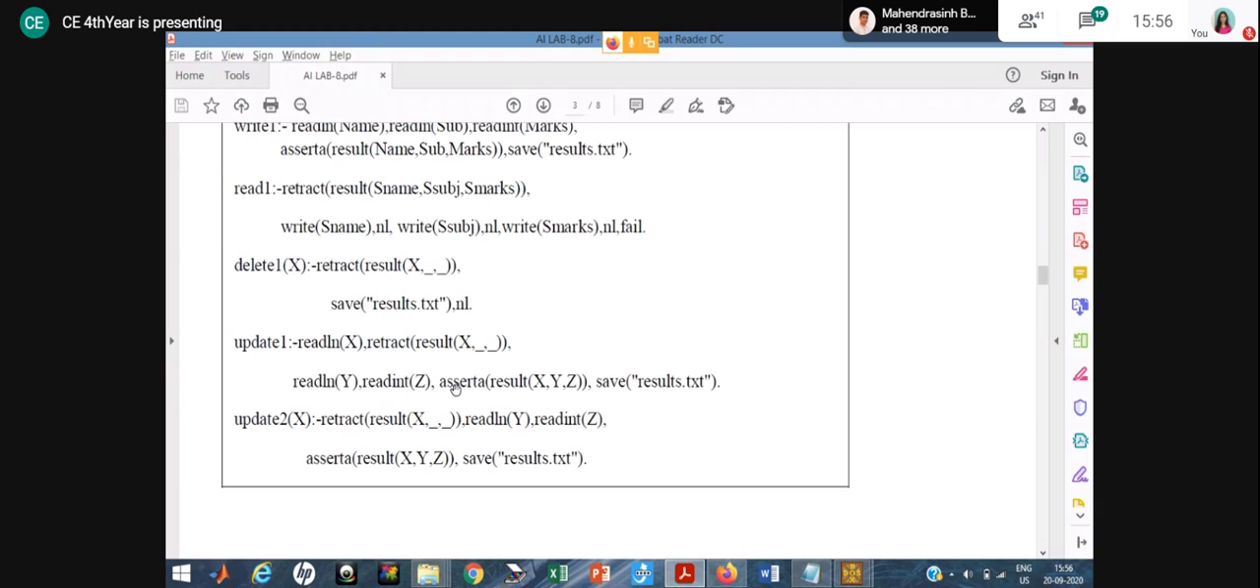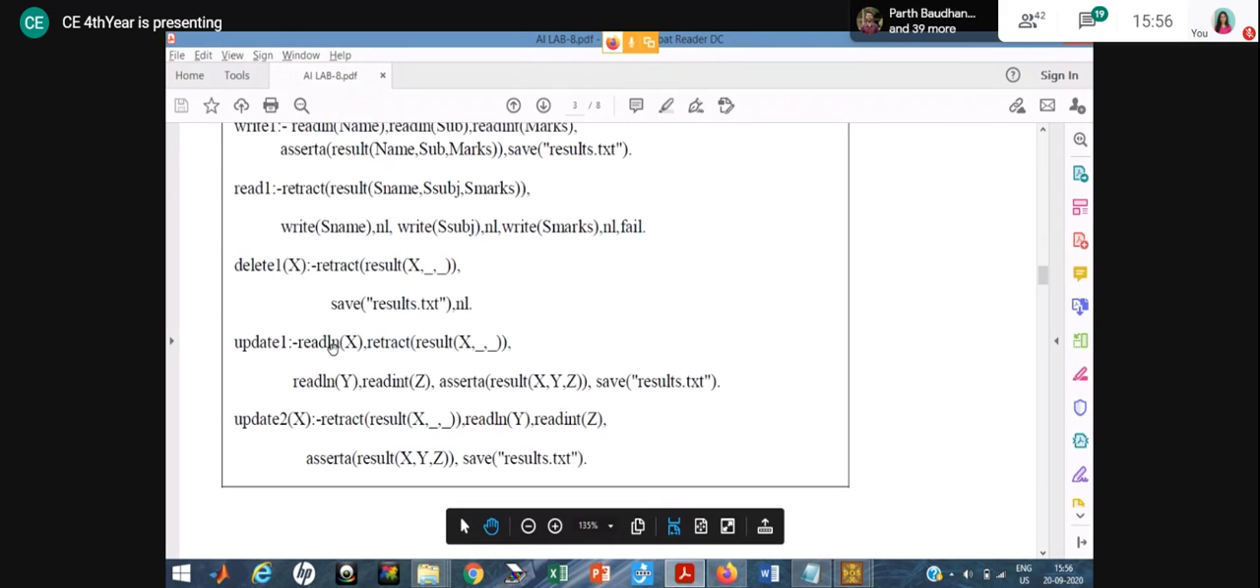So here, for that particular data, again it will ask the user to enter the value of subject and marks, and whatever new data you are inserting, I am using assert, which means the new data is inserted into the database. After that you have to use the save predicate, everyone.